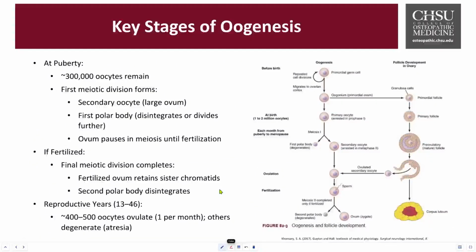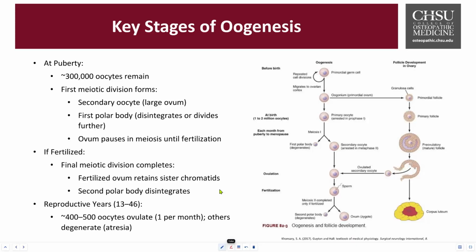At birth, a female has approximately 1 to 2 million oocytes, and by the time puberty begins, this number has been reduced to about 300,000 oocytes. This is a natural degenerative process called atresia, where it breaks down over time, and the oocytes are arrested in prophase 1 of meiosis. Later on, once the sperm comes along, it will finish the division.